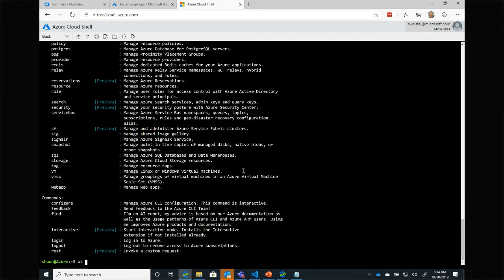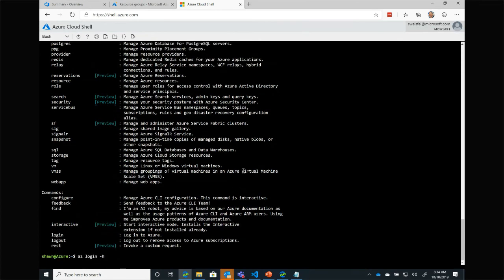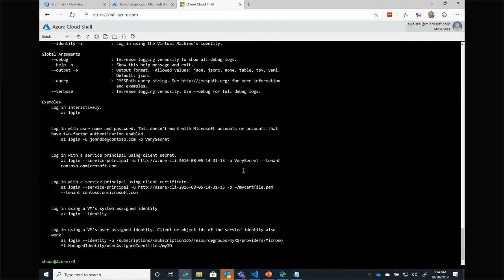So for example, let's say I want to log in. I can do az login -h, and it'll tell me how to do a login with some examples and all the parameters and whatnot that I might be looking for. In my mind, this makes a CLI as discoverable as a CLI can be. That being said, since I'm using the Cloud Shell, I'm already logged in. It's done that for me by default, so I don't have to log in again.